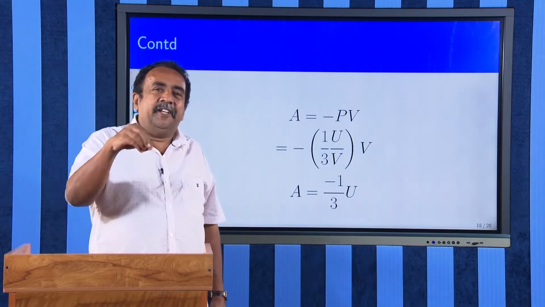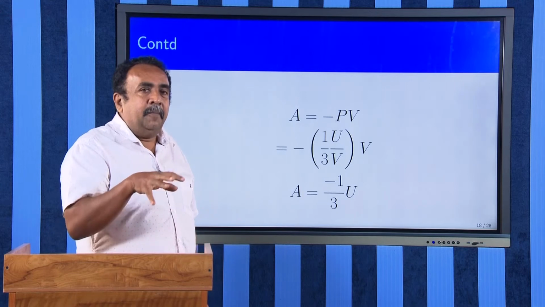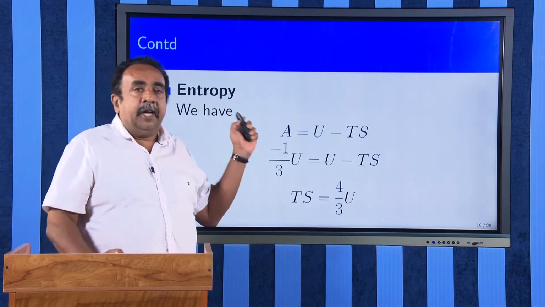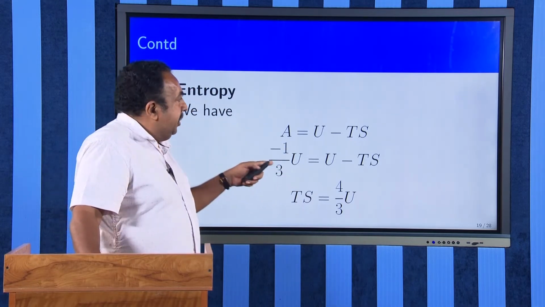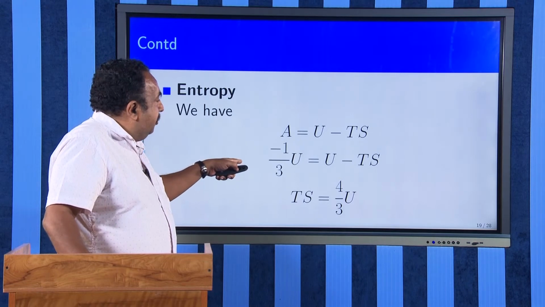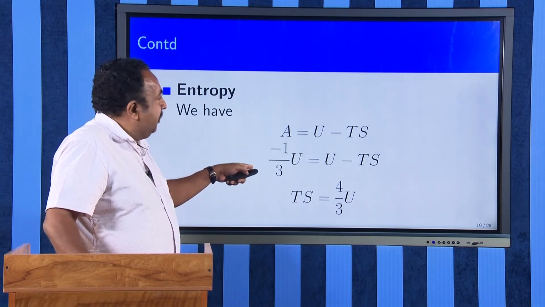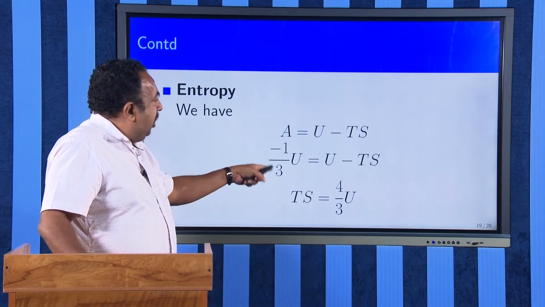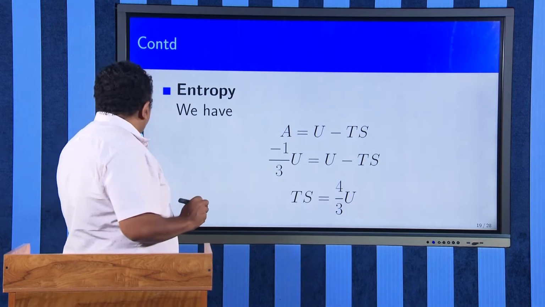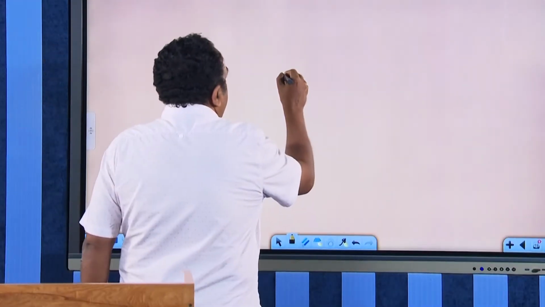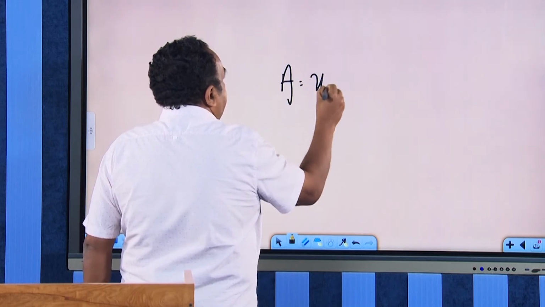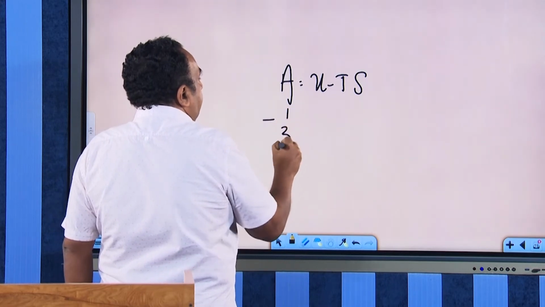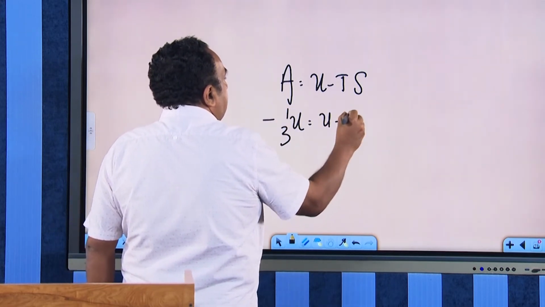But basically, we find A not for finding A. Actually, our aim is to find out entropy. If I want to find entropy, A is given by U minus Ts. Therefore, A is already given to you as minus 1 by 3 U, which is U minus Ts.